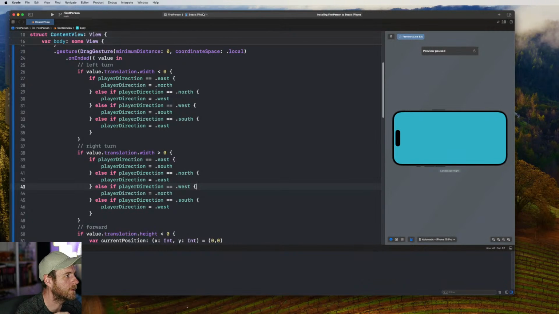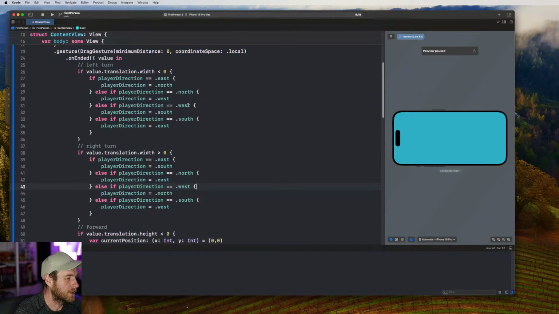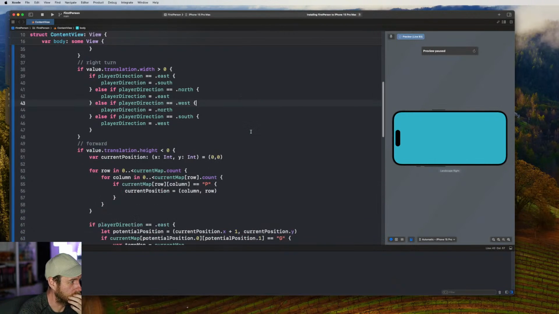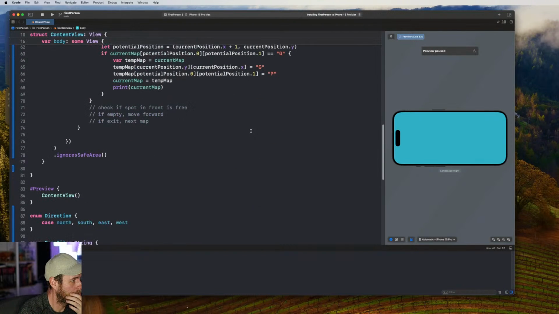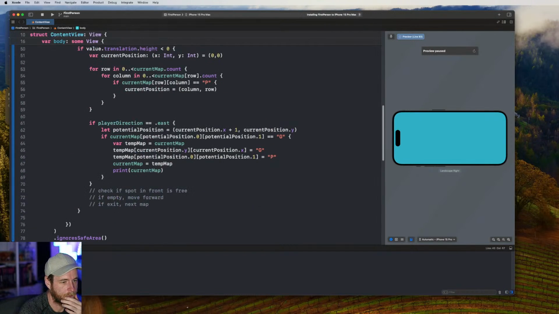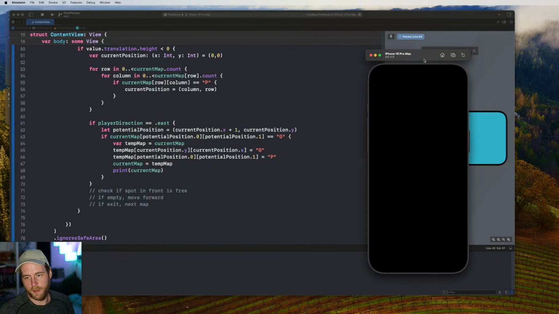Let's run it and see what happens. Let's not do it on my phone. Let's, I don't know, 15 Pro Max. Let's see how that goes. The preview is having issues. It'll take a couple of seconds to load up, so just wait for that.